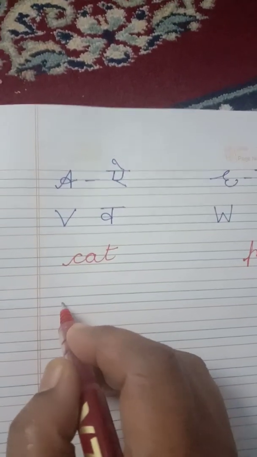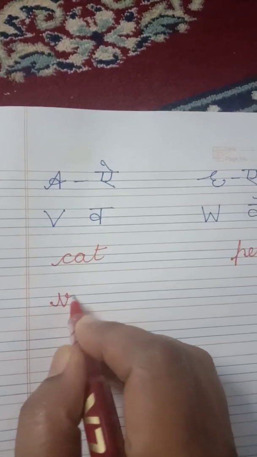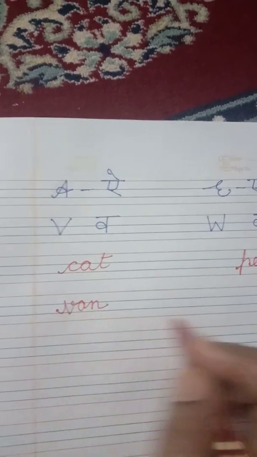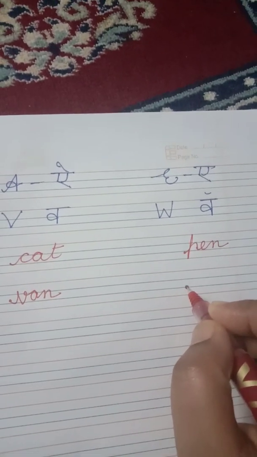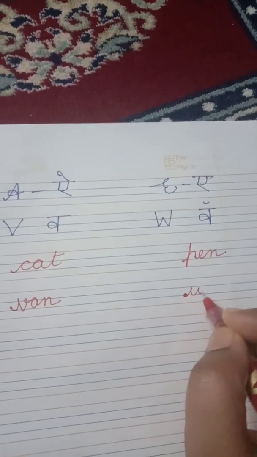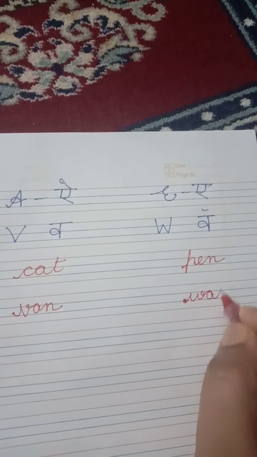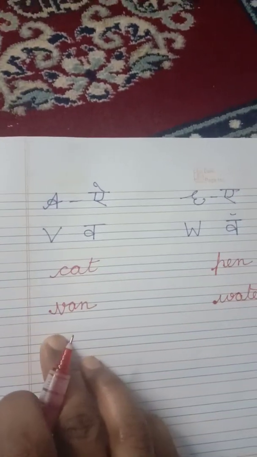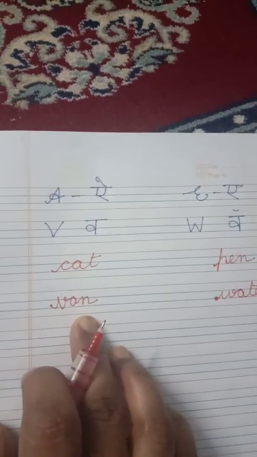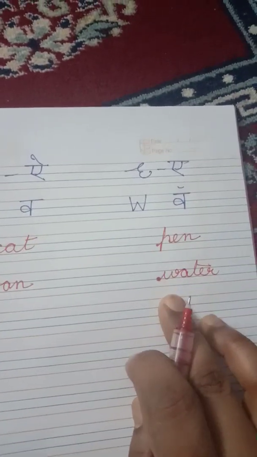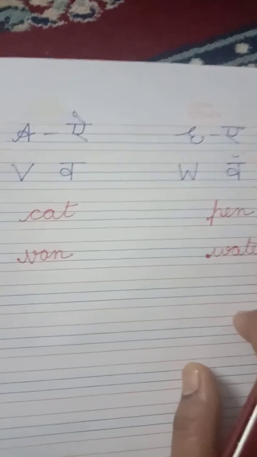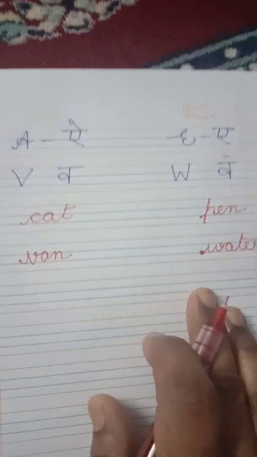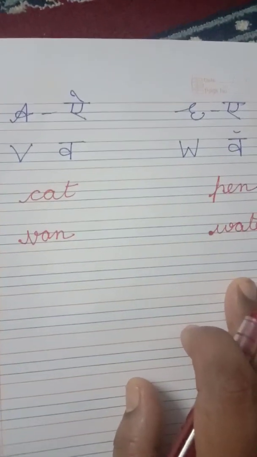Same with V, children. V is a small sound. V, E, N, van. And W is a big sound. W, A, T, E, R, water. V is a small sound: V, van. W is a big sound: W, water. Okay, children? You need to do a lot of reading practice, children. Only then you will be able to find out the difference.